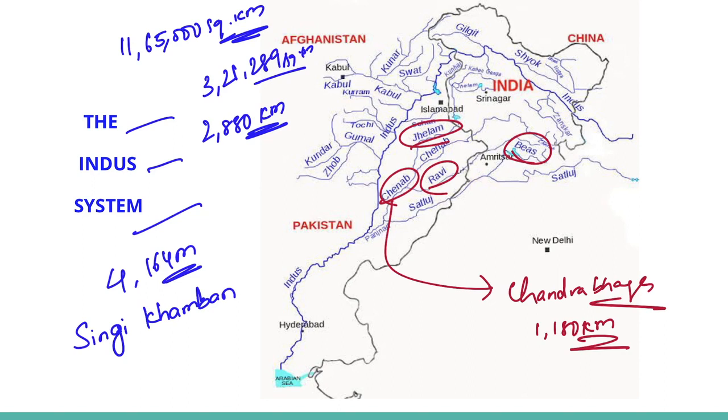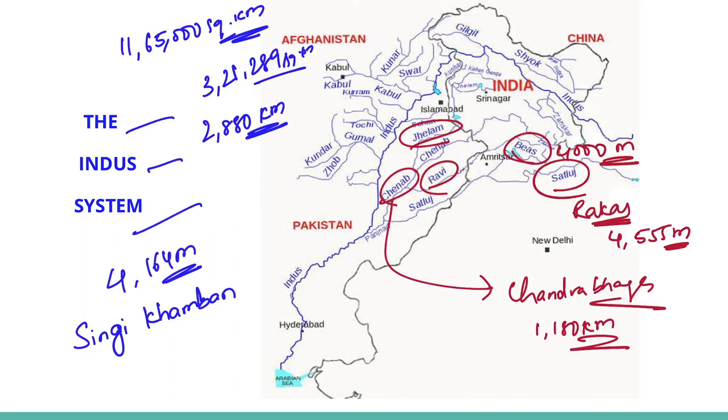River Beas is another important tributary of the Indus. It originates from the Beas Kund near the Rohtang Pass at an elevation of 4,000 meters above the mean sea level. The Satluj River originates in the Rakas Lake, which is near Mansarovar at an altitude of 4,555 meters in Tibet, where it is also known as Langchen Khambab.